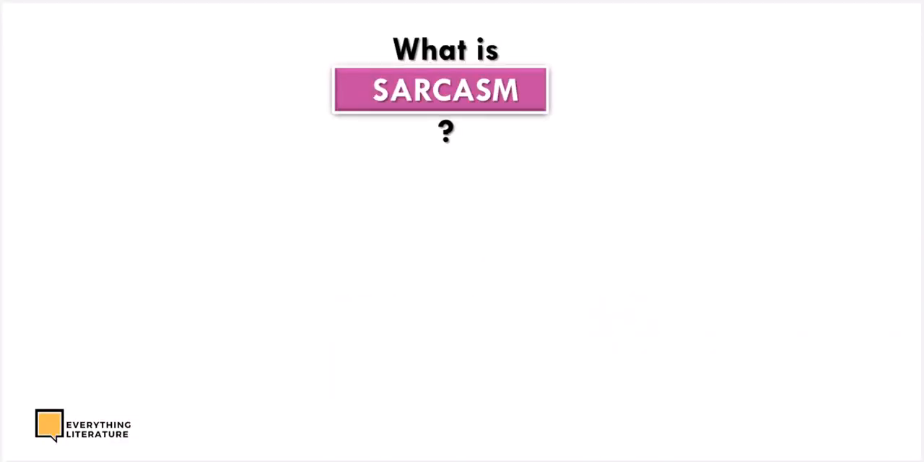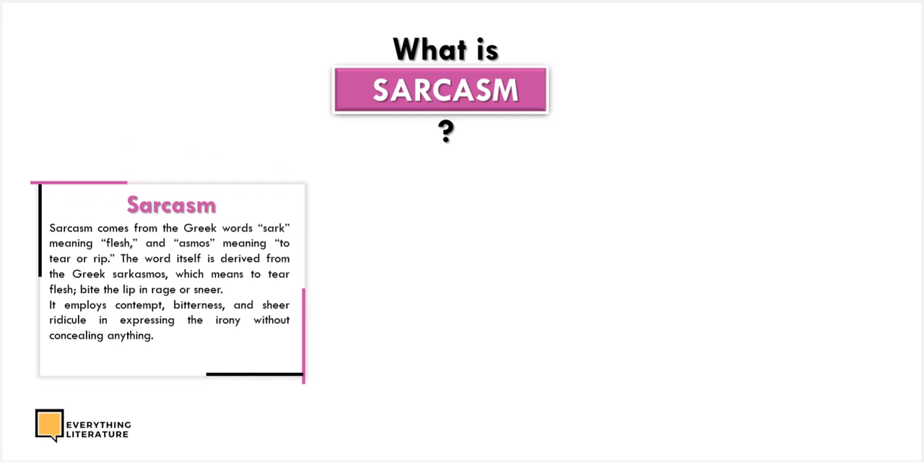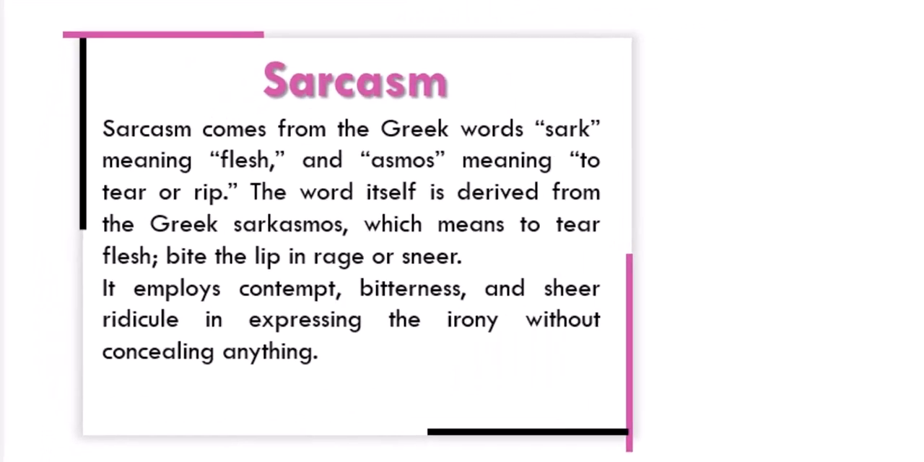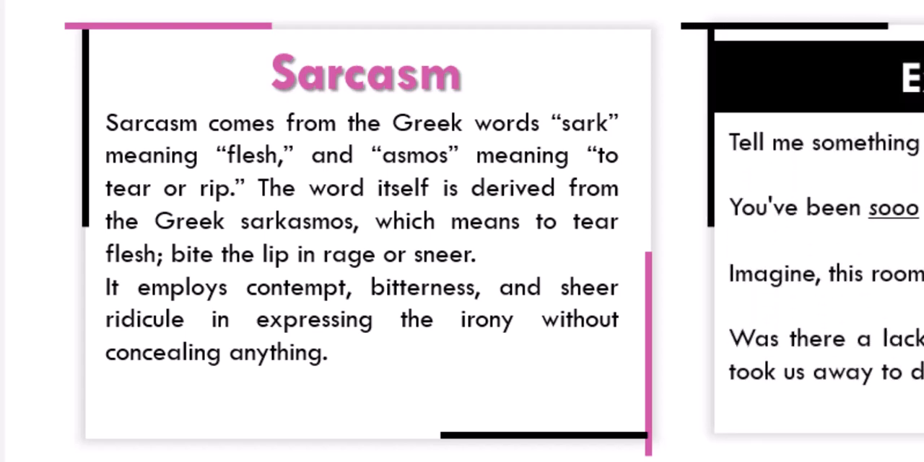What is sarcasm? Sarcasm comes from the Greek words sark, meaning flesh, and asmos, meaning to tear or rip. The word itself is derived from the Greek sarkasmos, which means to tear flesh, bite the lips in rage or snarl. So it employs contempt, bitterness, and sheer ridicule in expressing the irony without concealing anything. So sarcasm is more or less like the advanced form of irony.